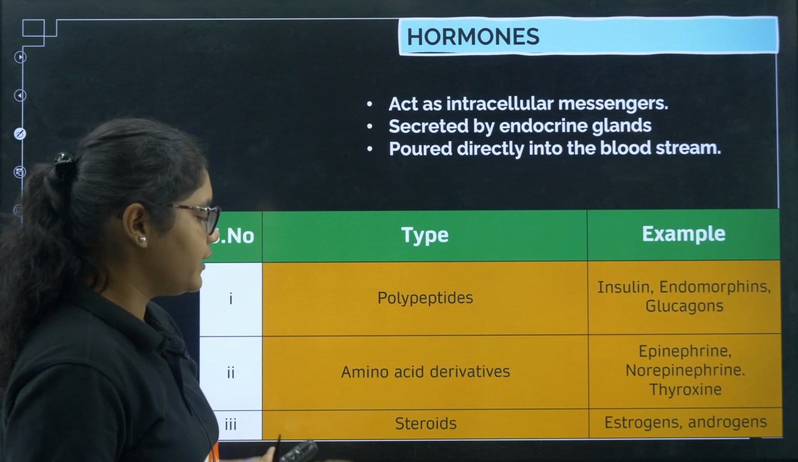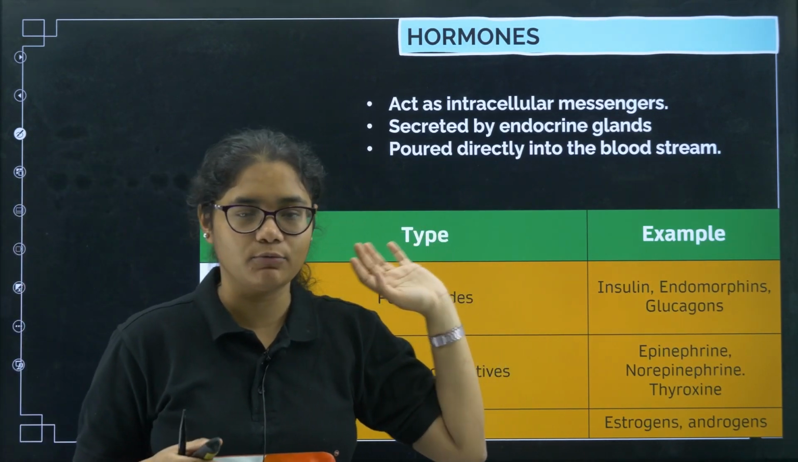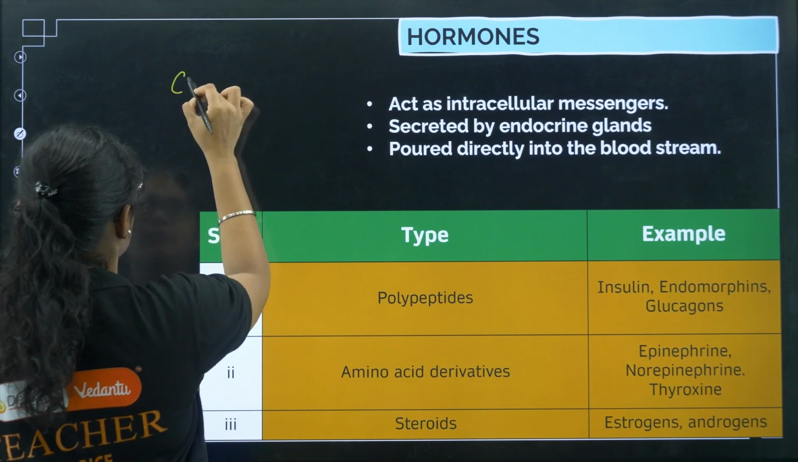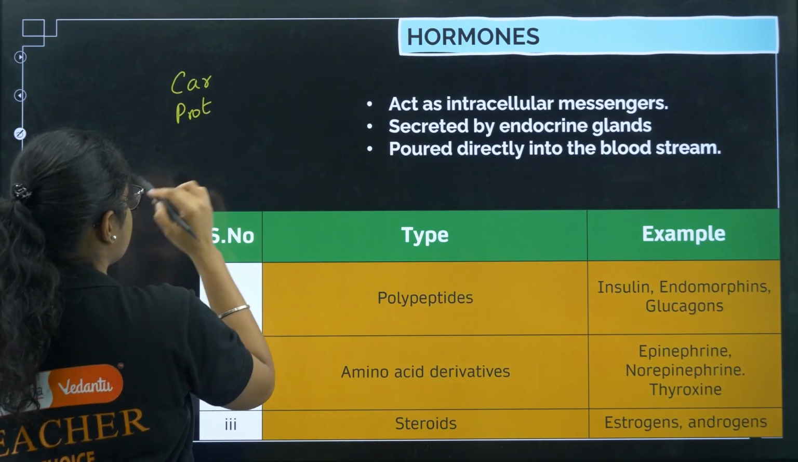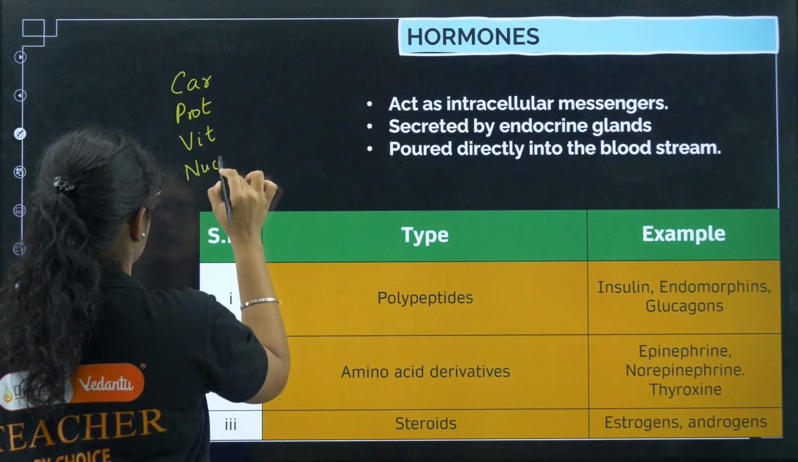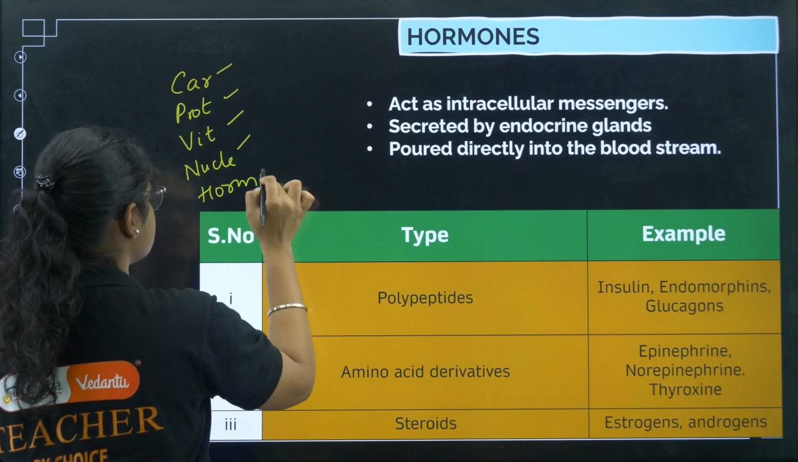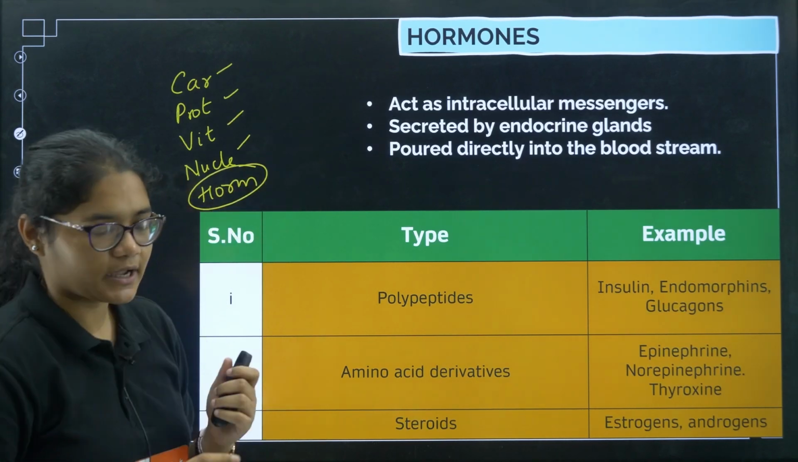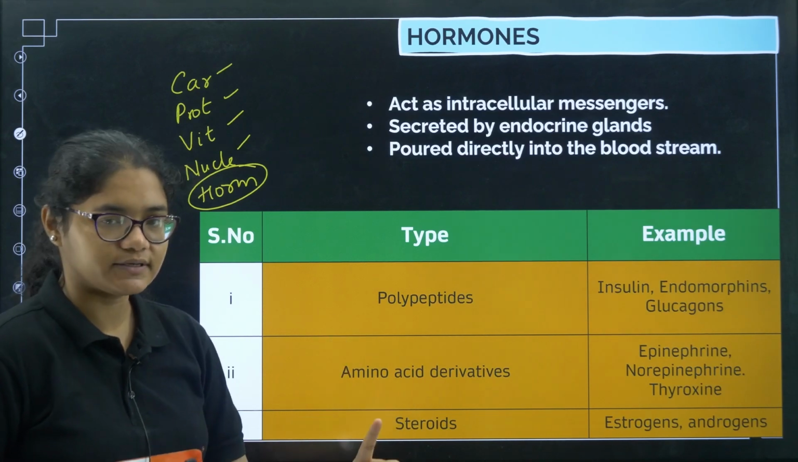Before going to the next question, the hormones part: how many biomolecules do we have? First is carbohydrates, next we have proteins, then vitamins, then nucleic acids, and then hormones, right? We have covered all of these, but for hormones I have not taken any question. I want to show you this table, you have to remember it. So please note down this table.